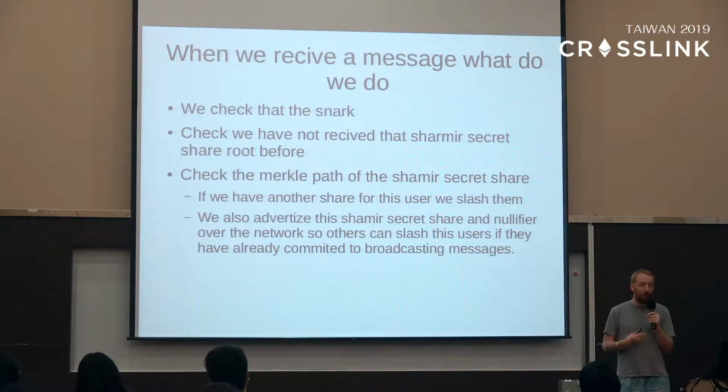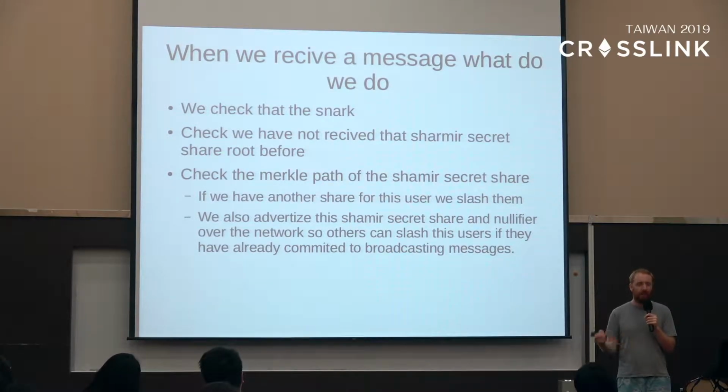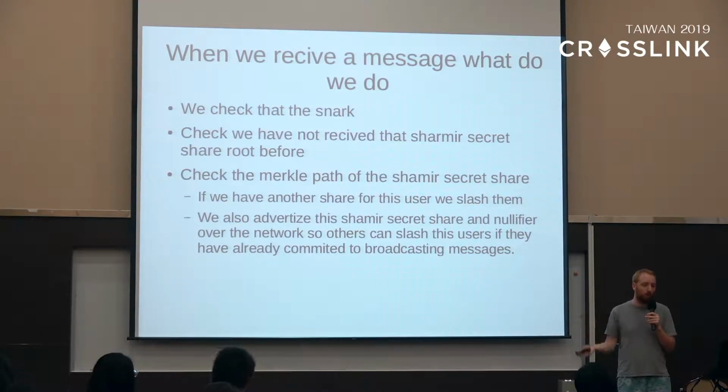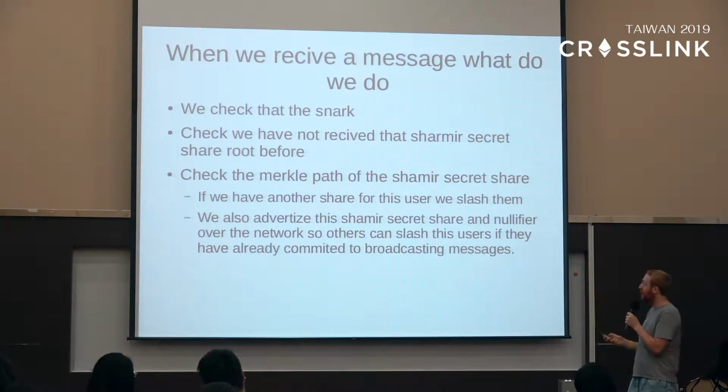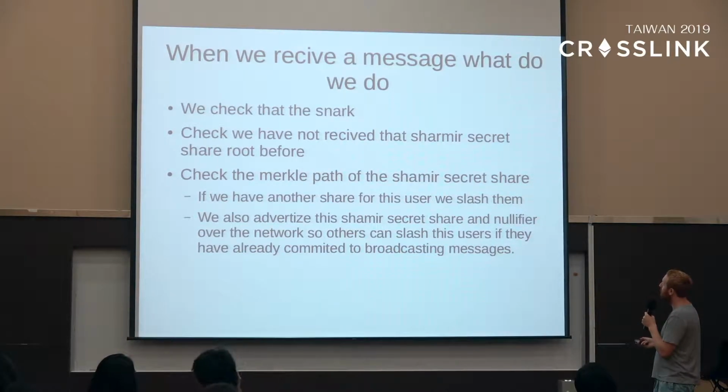What we can do is say, I received this message, and if it's a DoS message, I can slash them in the future. If not, I don't have to store it for a long time. Okay? Maybe that was a little bit hurried.